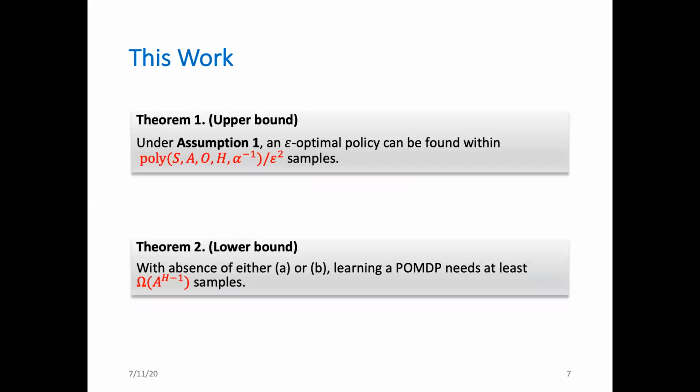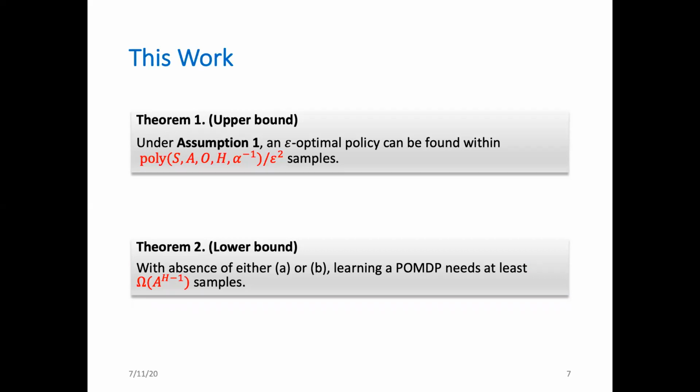Under assumption 1, we proved that an epsilon optimal policy can be found using polynomial samples in all relevant quantities. Here, capital S is the number of states, capital A is the number of actions, and capital O is the number of observations. Capital H is the length of horizon. Alpha is the lower bound for the singular value of the observation matrices. Here, the dependence on epsilon is optimal, because even in bandit problems, 1 over epsilon squared is already optimal.